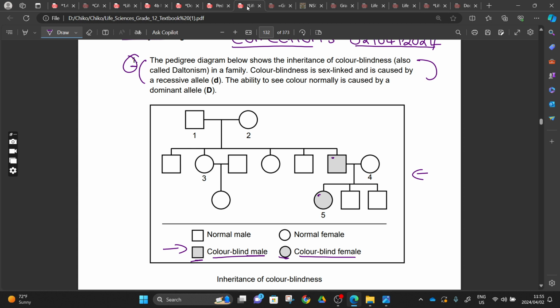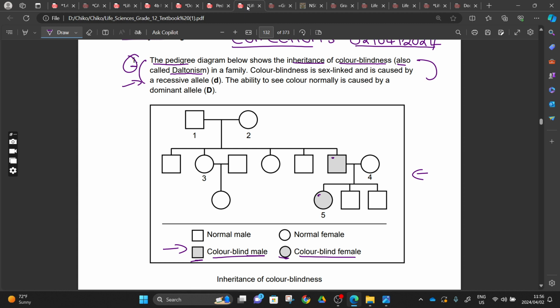So we have the key. Let's go to the statement. Number 1, the first step: read this and understand what the pedigree is all about. The pedigree diagram below shows the inheritance of color blindness, also called daltonism. What is daltonism? Daltonism is color blindness in a family, right? So this one is representing a color blindness condition, from this statement.